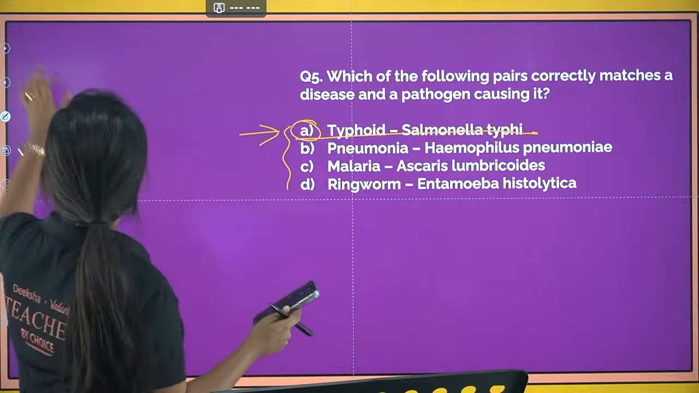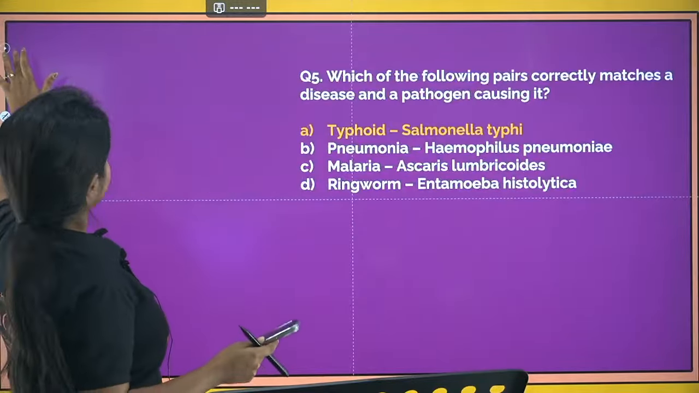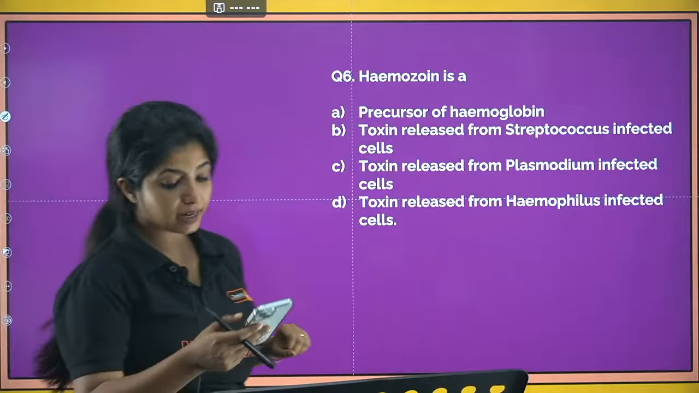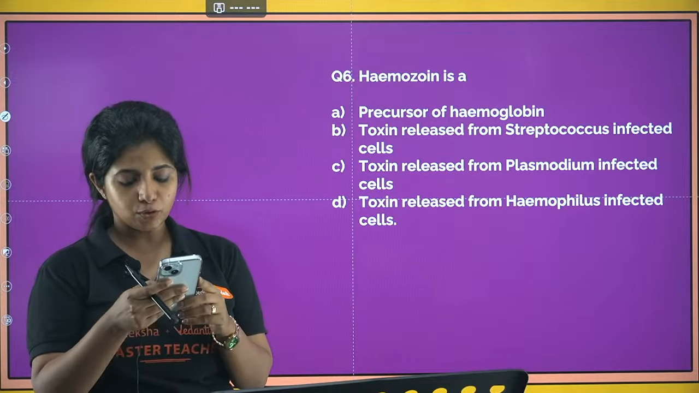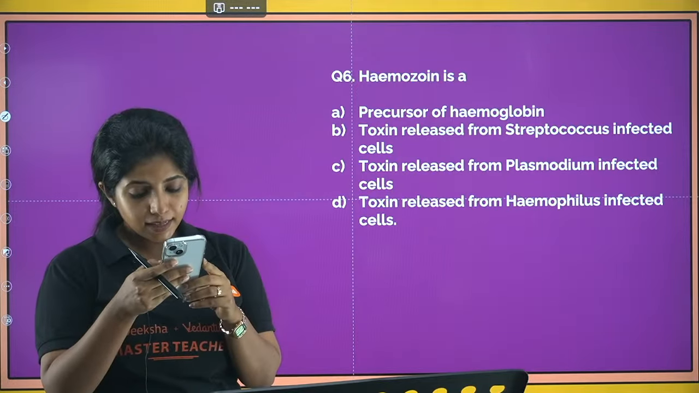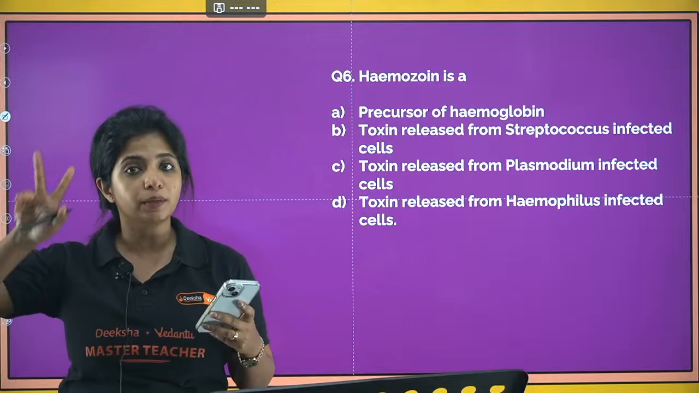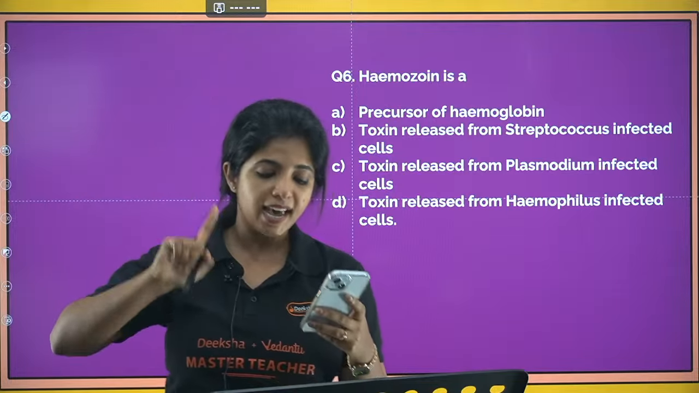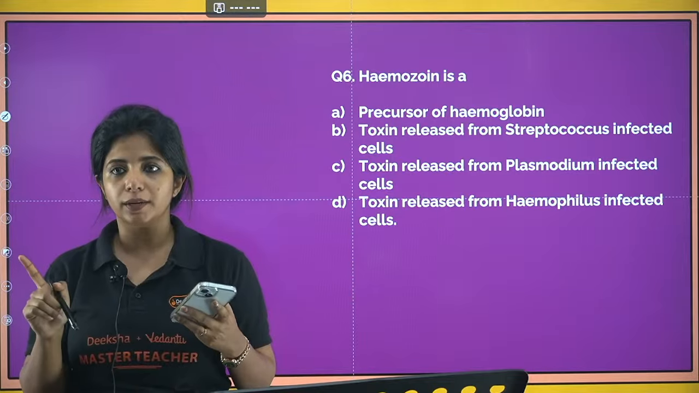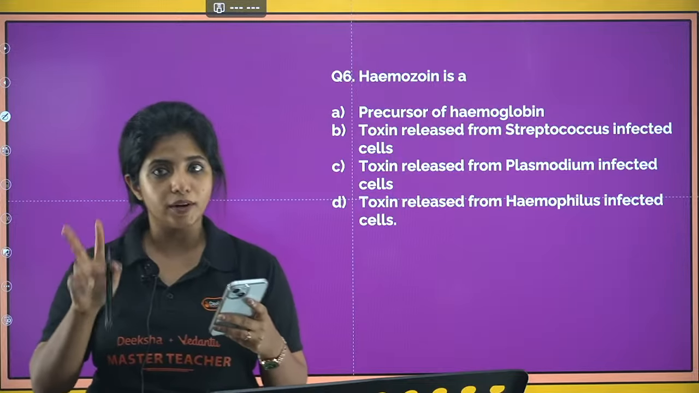Fine. Now going ahead with the next thing, that is hemozoin is what? What is hemozoin? Prakriti says, isn't pneumonia caused by Streptococcus pneumoniae? So there are two causative agents for pneumonia. One is Haemophilus influenzae and the second one is Streptococcus pneumoniae. Okay, there are two causative organisms.